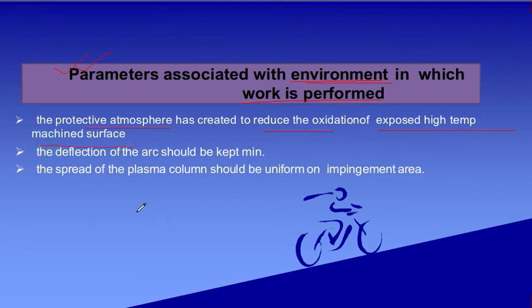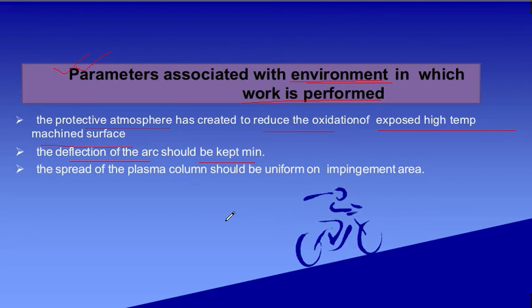And next, the deflection of the arc should be kept minimum. For plasma arc machining, the deflection of the arc should be kept minimum. Otherwise, the accuracy of the machining cannot be obtained.